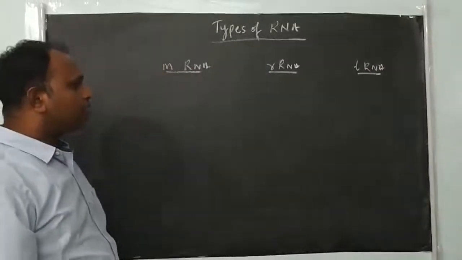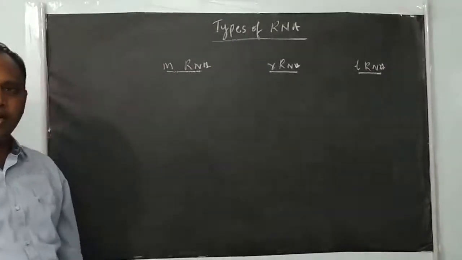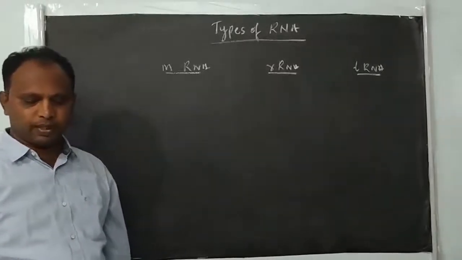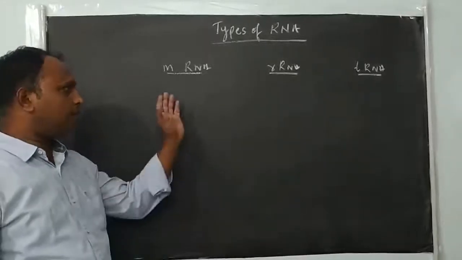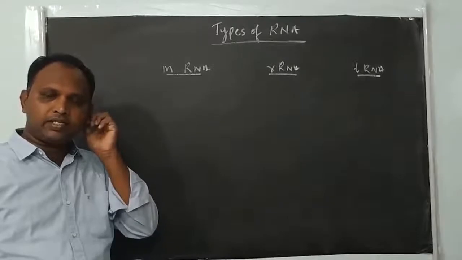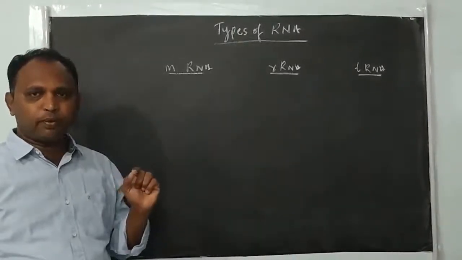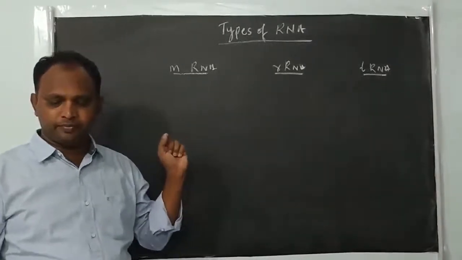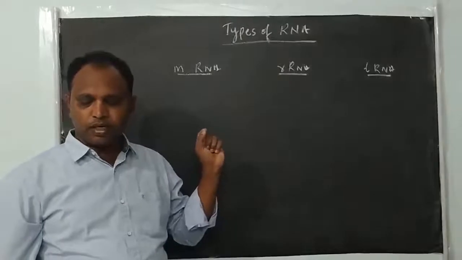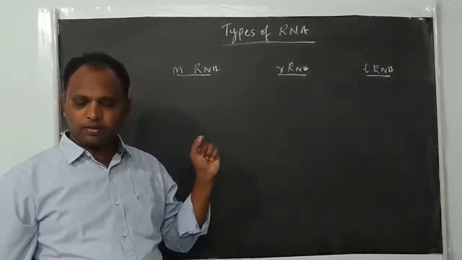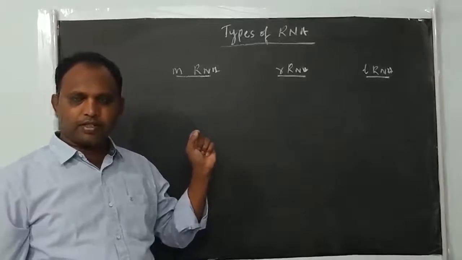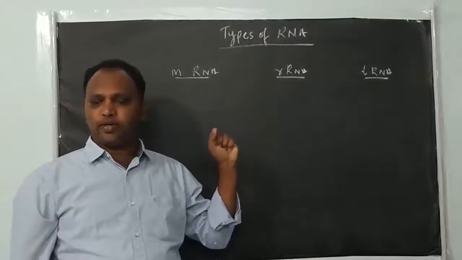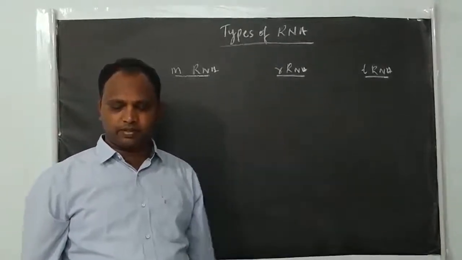These three types of RNA are found in both prokaryotic as well as eukaryotic cells. mRNA means messenger RNA, which carries genetic information from DNA to protein. That's why we say messenger RNA; the abbreviated form is mRNA. rRNA is ribosomal RNA. tRNA means transfer RNA; it transfers amino acids from the cytoplasm to the site of protein synthesis.